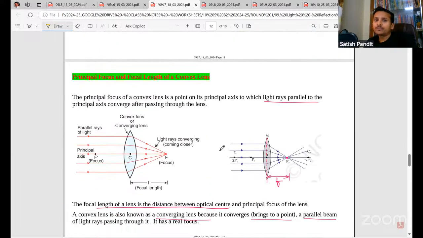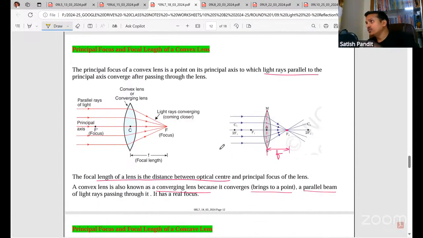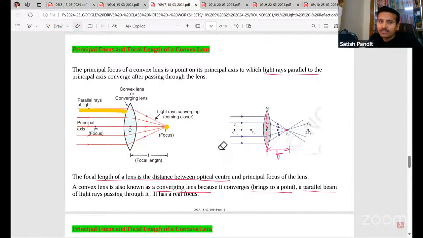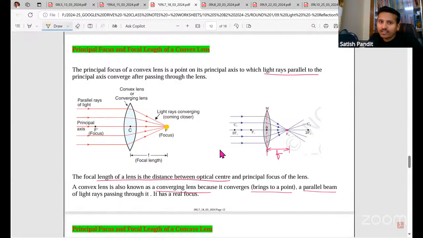Next, how do we get the principal focus? Last class I already told you, we take rays all parallel to the principal axis. In the case of a convex lens, they are going to converge at one point on the right side. So it will converge at the focus. The principal focus of a convex lens is a point on the principal axis to which light rays parallel to the principal axis converge after refraction through the lens. It will refract and then converge at one point.